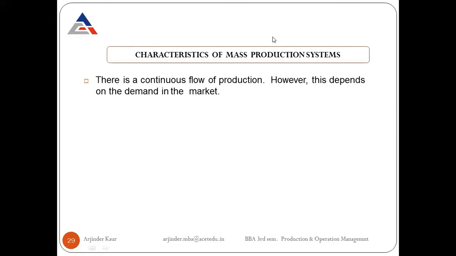If we are dealing in seasonal type of product, then maybe during the off season, the pace of work is reduced somewhat. We might not produce to the fullest of the capacity. So during the peak season, we can utilize 100% of our capacity, and during off season we can utilize 70 to 80% of our capacity. That depends on the demand in the market.